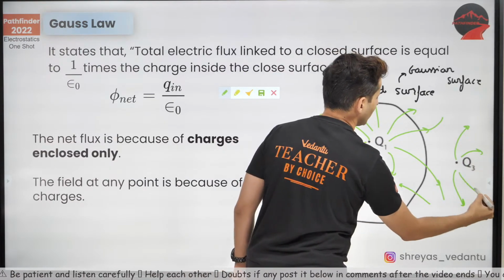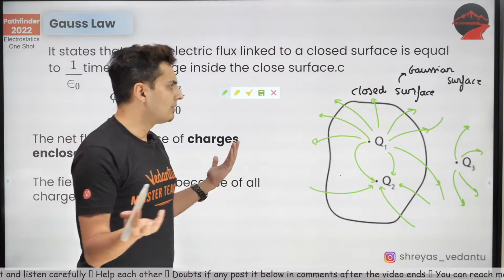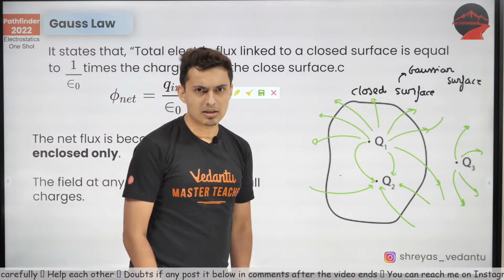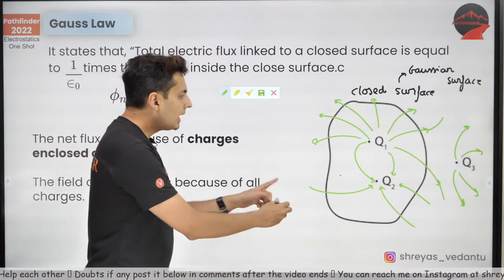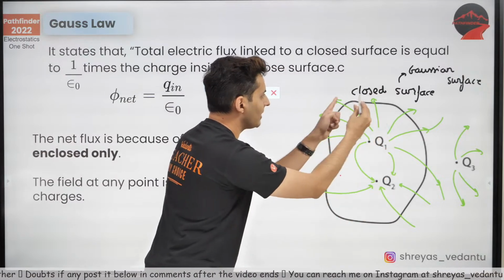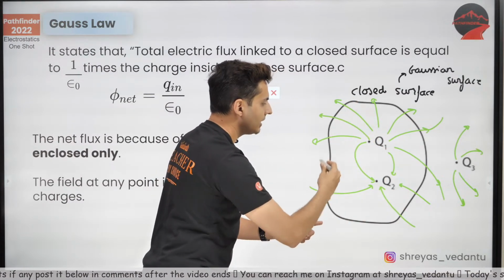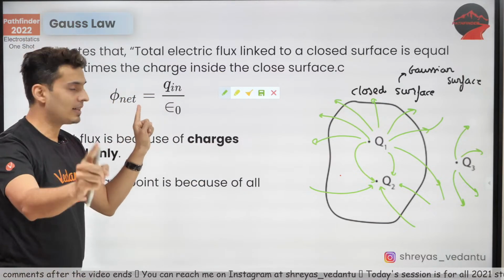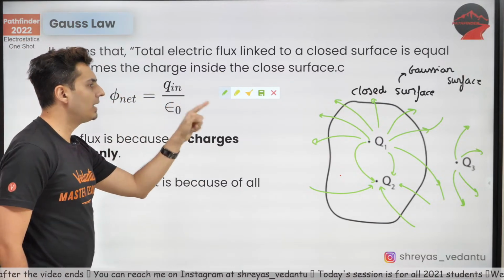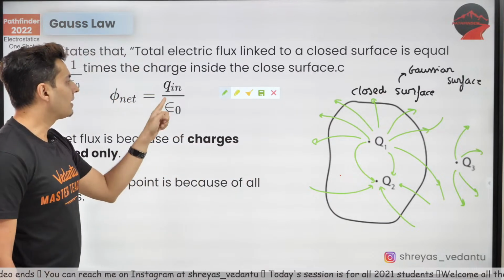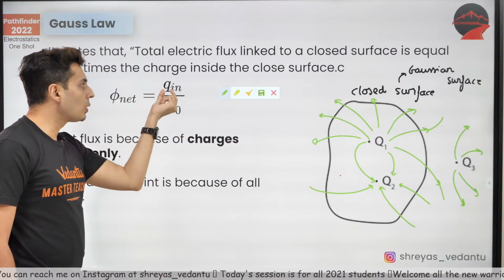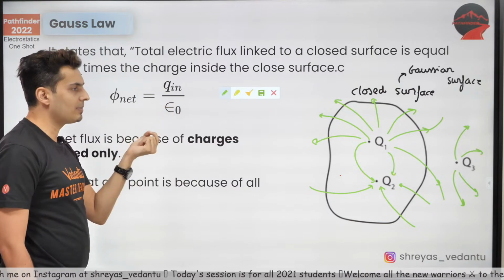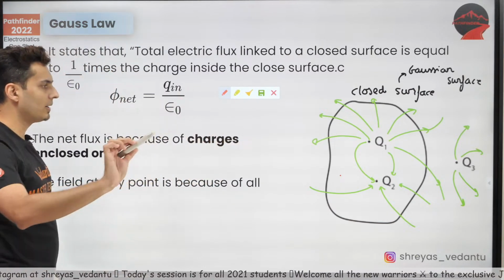So something like this. These are the field lines coming out of this charged random system. Now, don't you see there is some flux cutting through the surface? If you measure the total flux, then Gauss said this total flux is only dependent on the inside charges, and that is equal to the enclosed charge or inside charges divided by epsilon naught. So that's what Gauss law is.